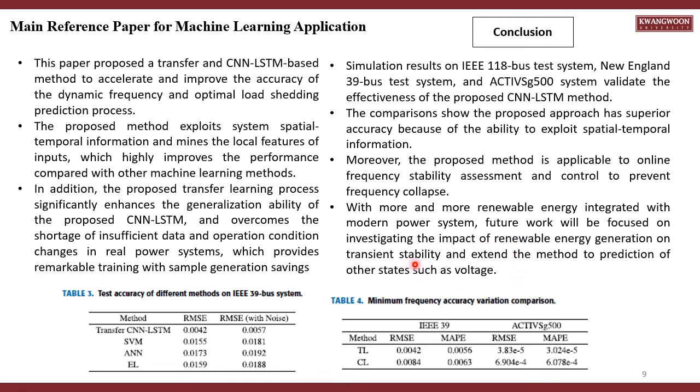And we can also see in table 3 and table 4 the accuracy of different methods on the IEEE 39 bus system, and the minimum frequency accuracy prediction comparison in table 4.